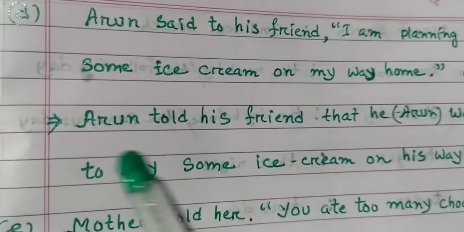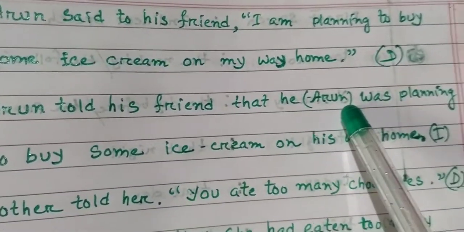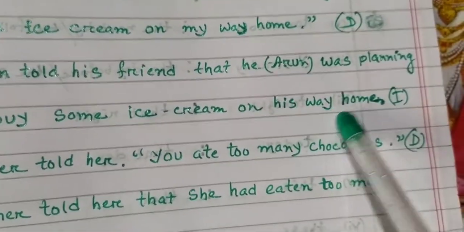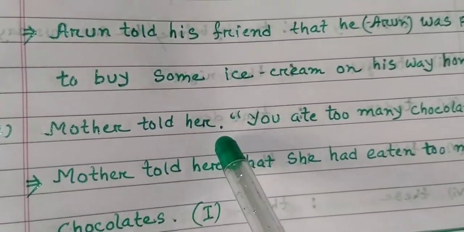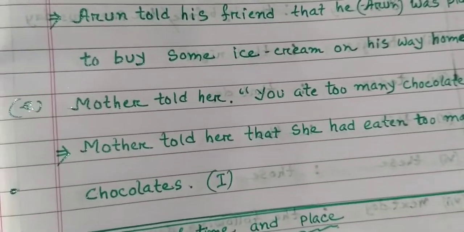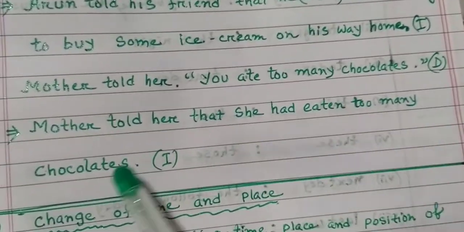Direct speech. Indirect speech: Arun told his friend that he was planning to buy some ice cream on his way home. Next, number E. Mother told her, "You ate too many chocolates." Direct speech. So, mother told her that she had eaten too many chocolates.